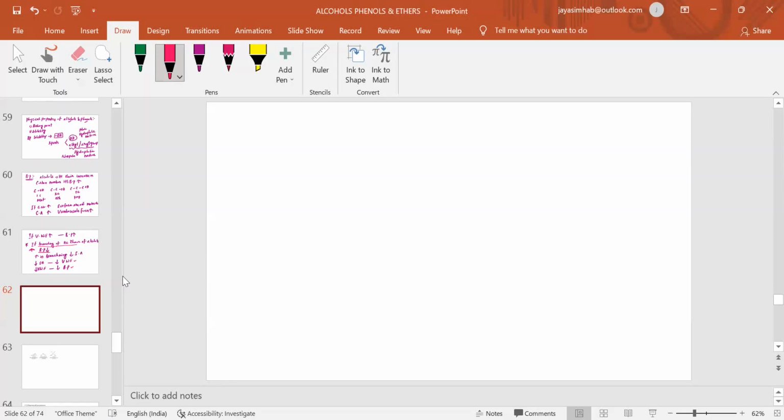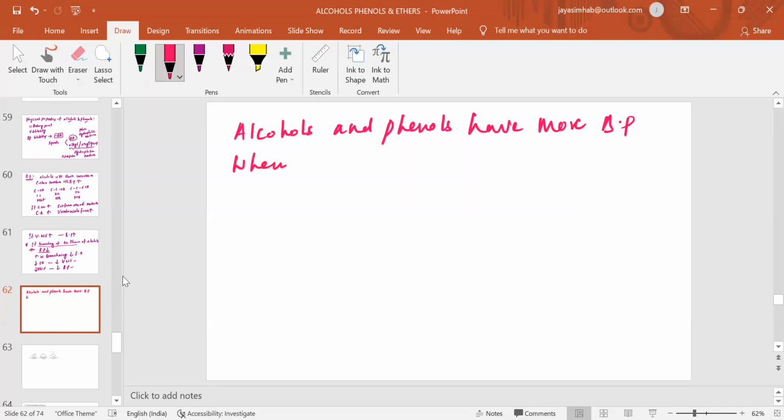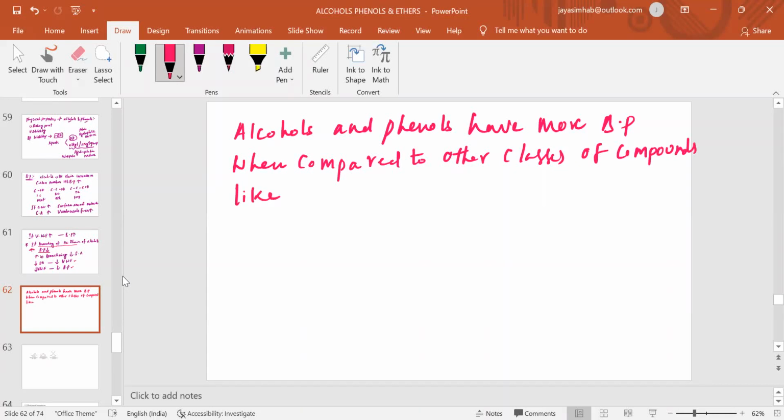Alcohols and phenols have more boiling points, BP, when compared to other classes of compounds like hydrocarbons, and you can take ethers, alkyl halides,